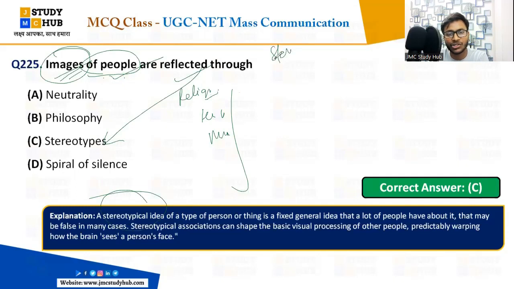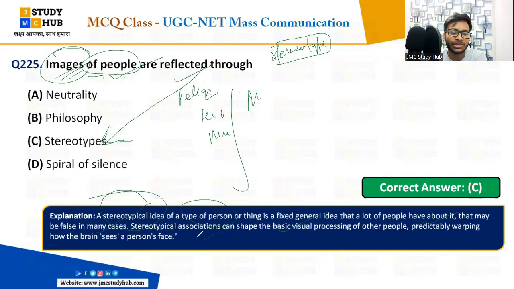The हमारे पास stereotype का, that is जो हम लोग बचपन से देखते आए हैं अपने टीचर से, अपने स्टूडेंट, अपने पेरेंट्स से, अपने फ्रेंड्स से जो चीजें सीखते हैं वही चीजें हमारे दिमाग में बसी हुई है, राइट. दैट इज व्हाट द stereotypical idea of a type of persons or the thing that is fixed general ideas that a lot of people have about it, that may be false in the many cases. वो चीजें आपसे गलत भी हो सकती है. Stereotypes are not always true. Okay, it may be false in many of the cases.